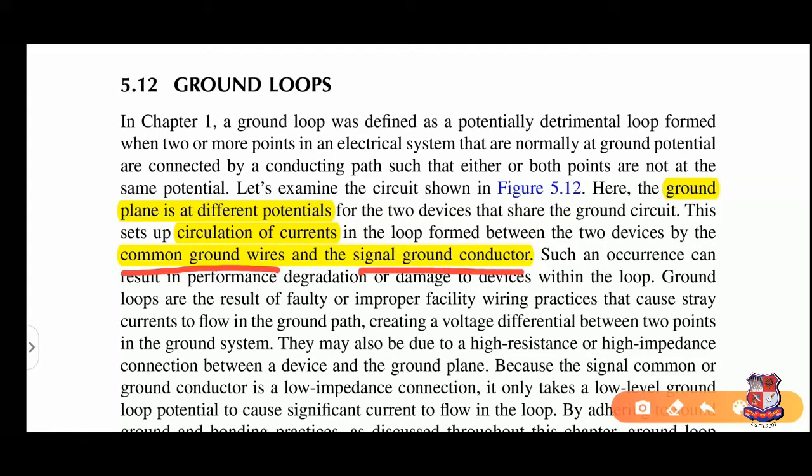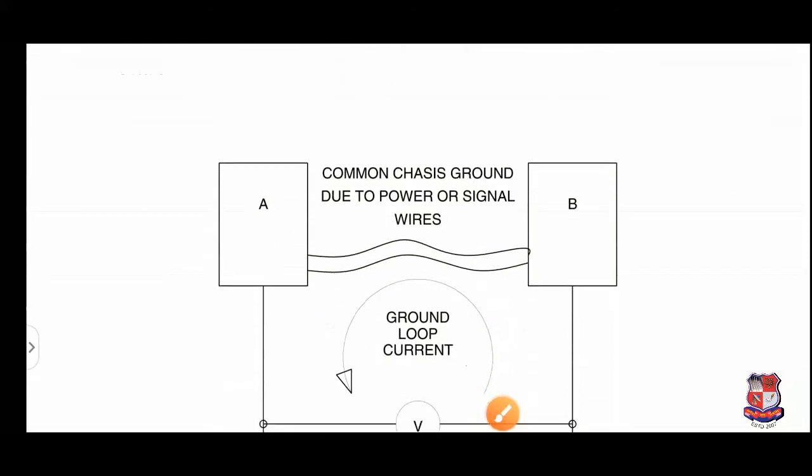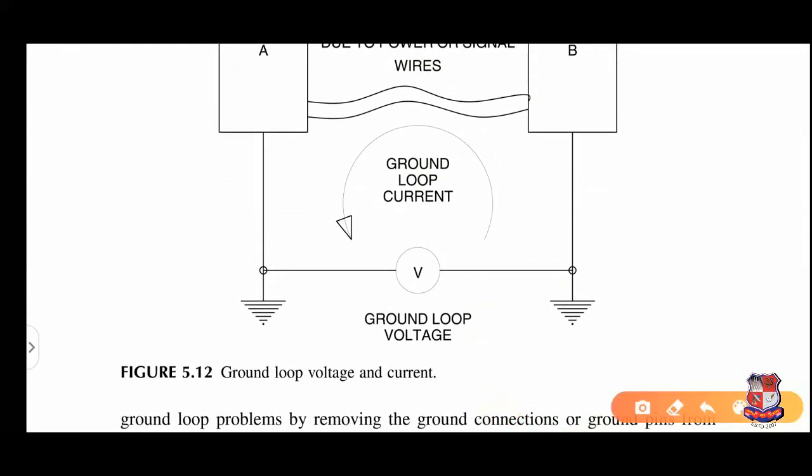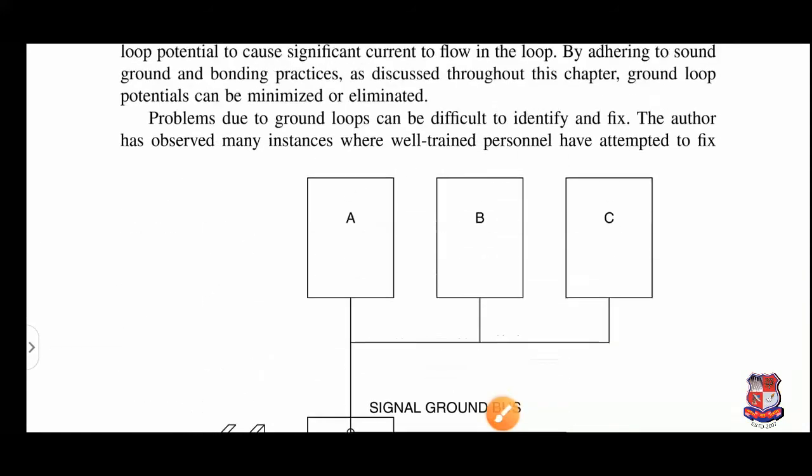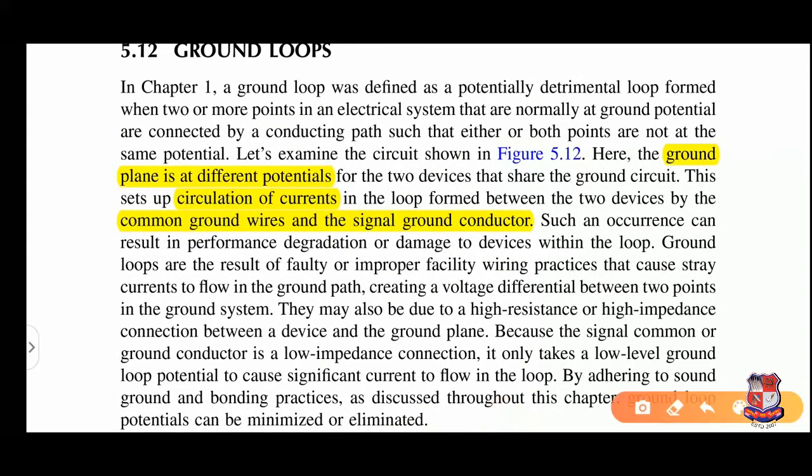This is the signal ground conductor, and this is the common ground wires.